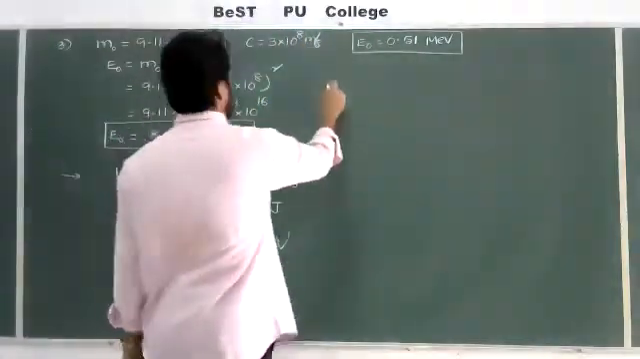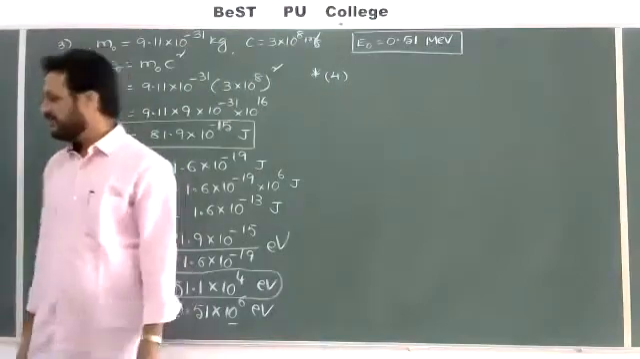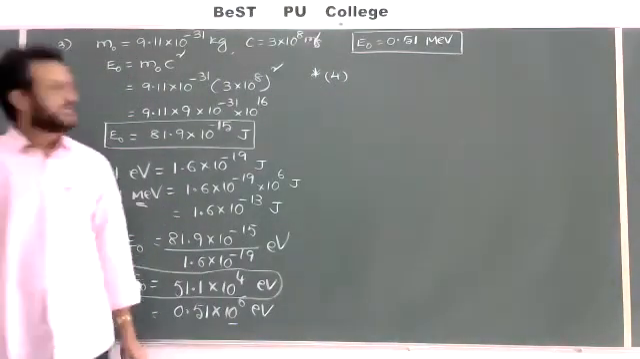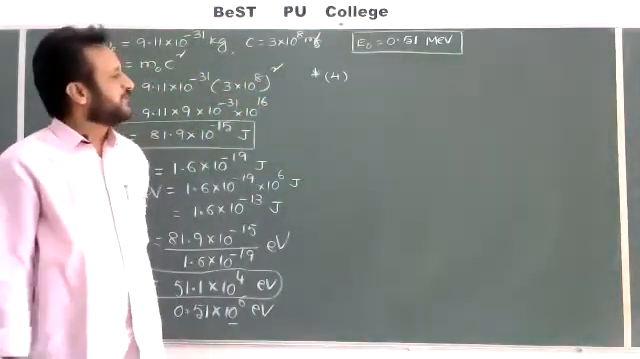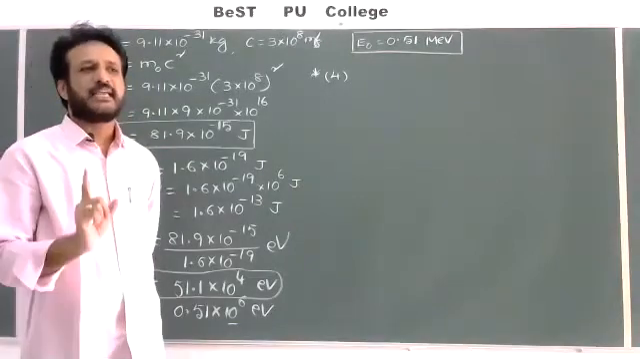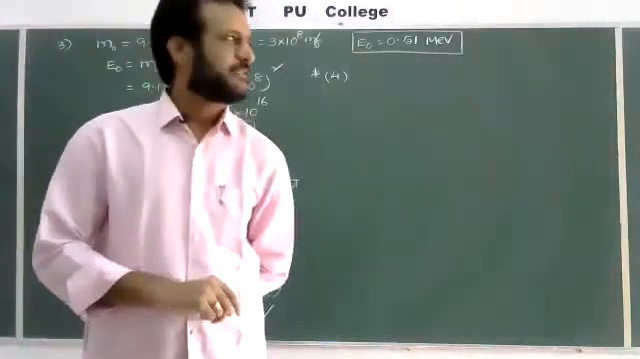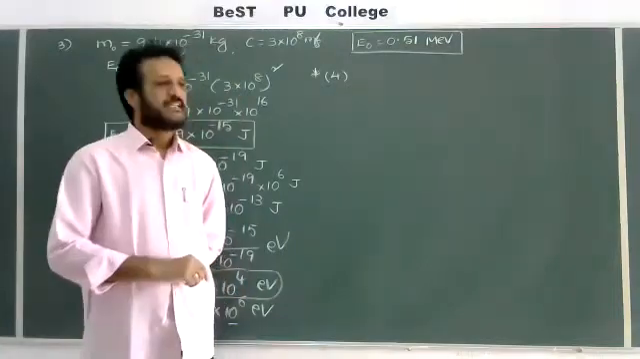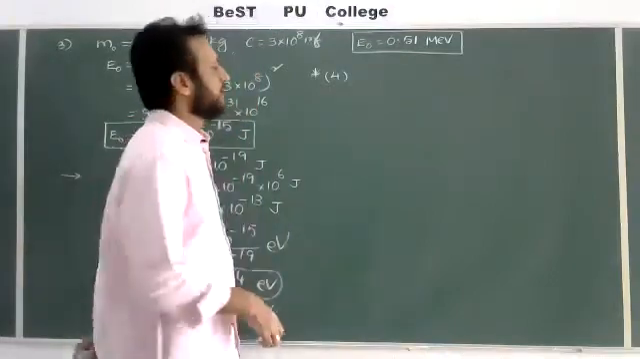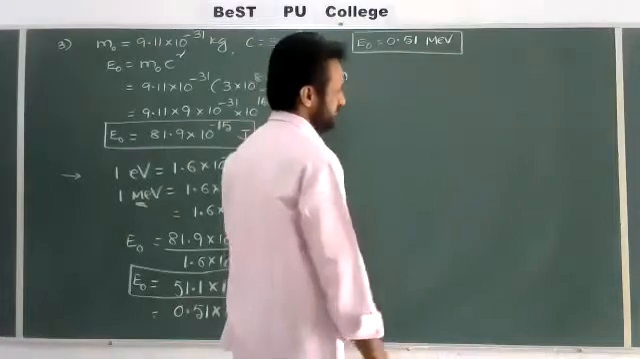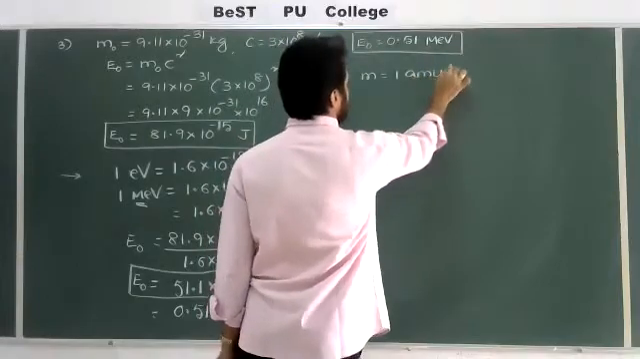In the same way, I'll give one more example. Try this one. It is an important example. Find the energy equivalent to 1 AMU, that is, mass equal to 1 AMU. Find the energy equivalent to 1 AMU in joule and in MeV, mega electron volt.